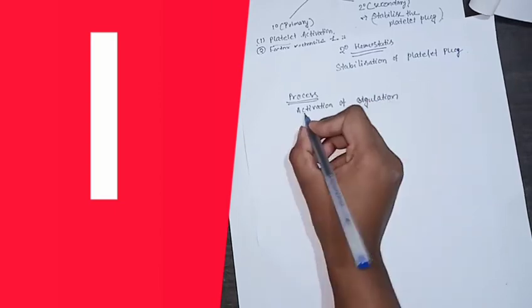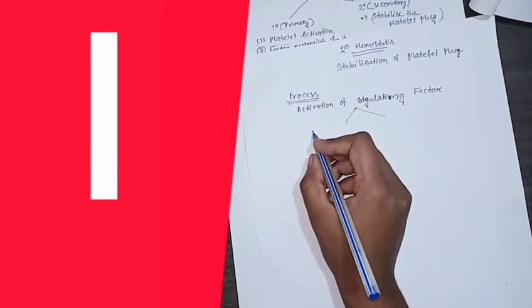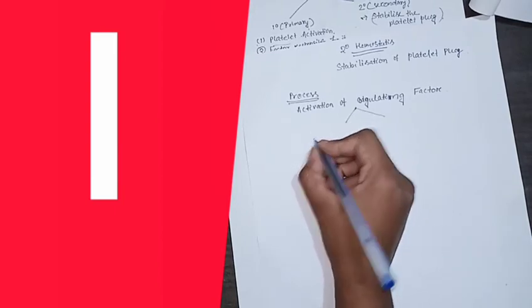This is the activation of coagulating factors, the main process during secondary hemostasis. It occurs by two pathways: one is intrinsic, another is extrinsic.